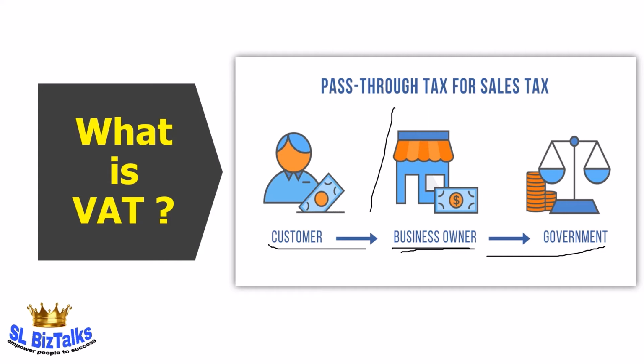Therefore the VAT will not be an expense for a VAT registered business. It means final VAT expense will be borne by the consumer.